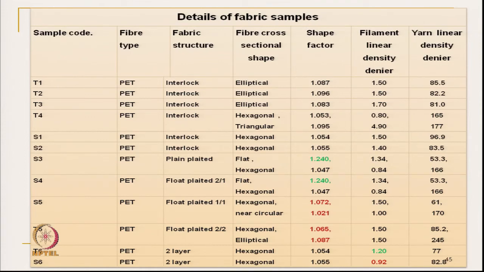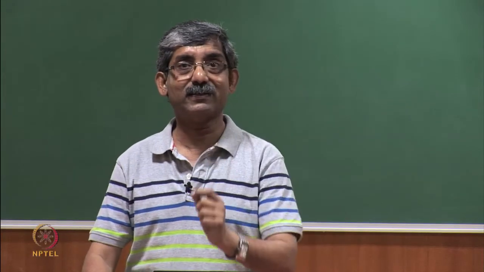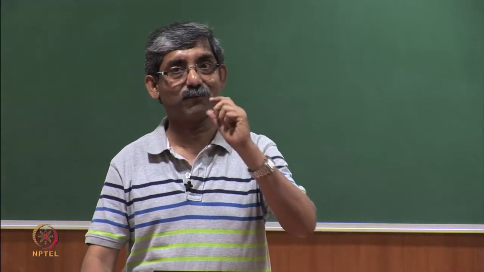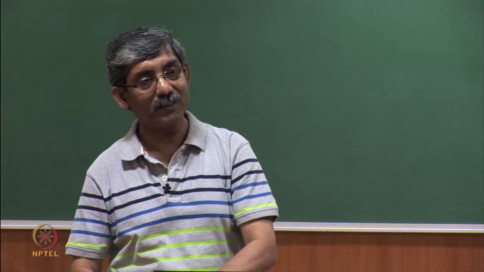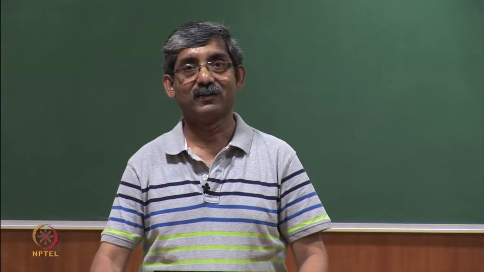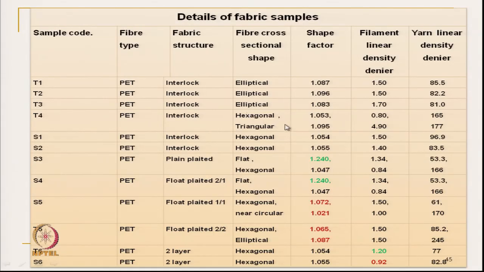They have tried to use a deviation from circularity, meaning enhancing the shape factor. Enhancing shape factor means enhancing the wickability and transmission characteristics. So, elliptical cross section, hexagonal cross section, triangular cross section, flat cross section. These are the different cross-sectional shapes used, and the shape factors have been measured.